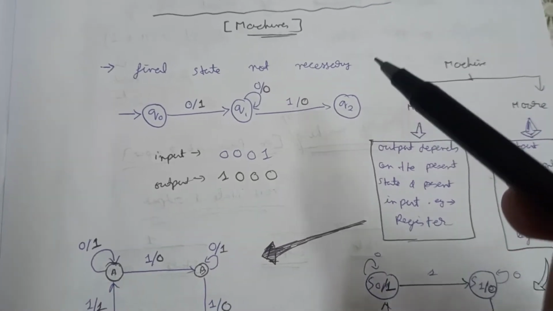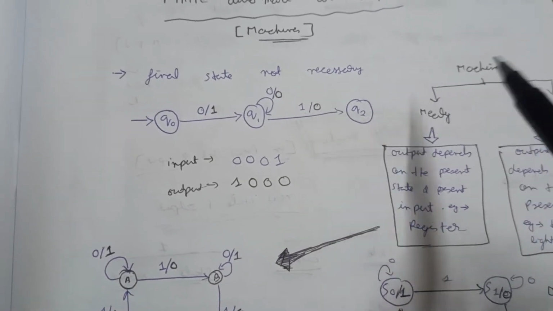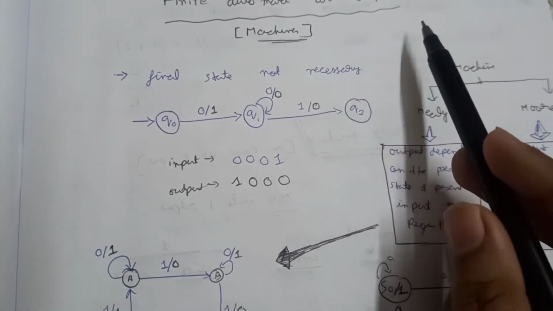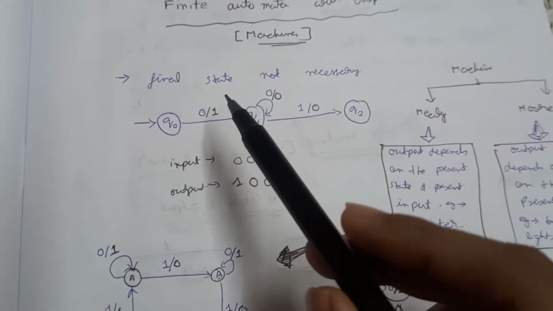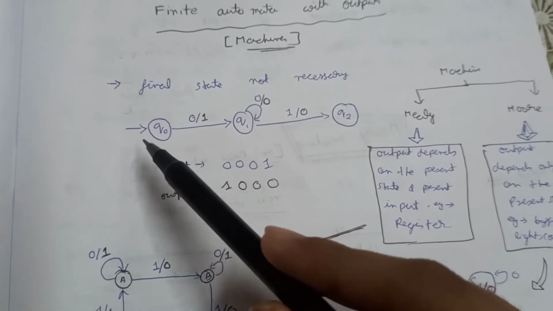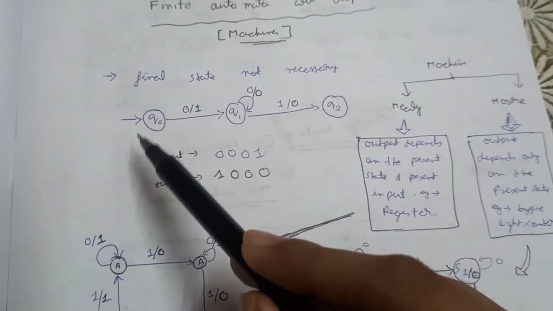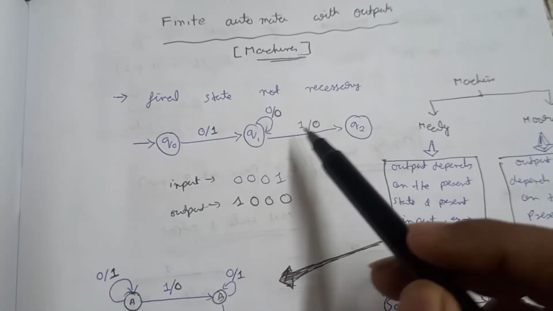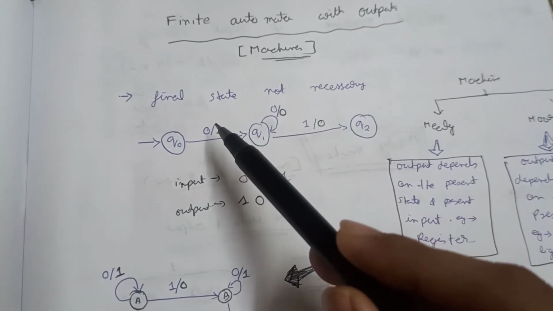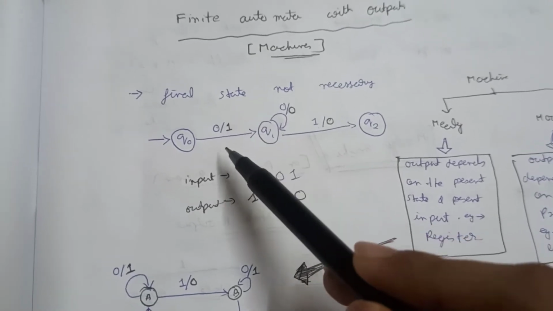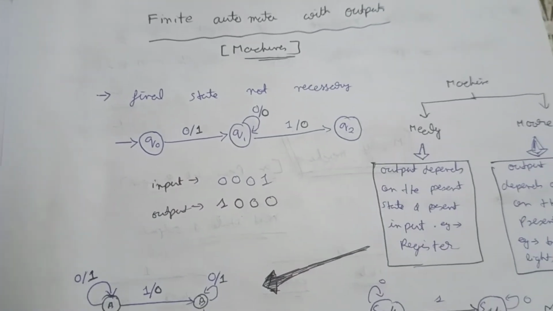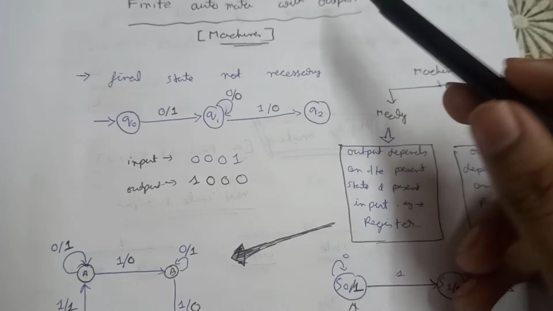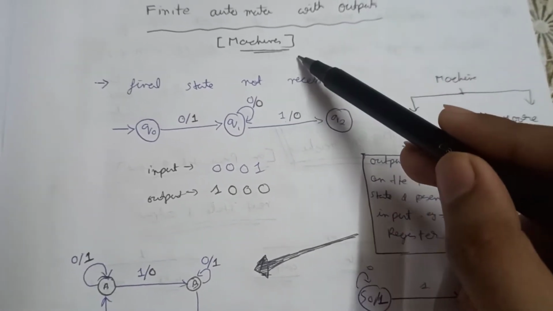Okay, until now, in what we have learned about automata, there was not any mention of output. There were states and input. So if a particular input was coming to a particular state, then it was going to another particular state. But now what we will learn is how the particular input and the state will generate a particular output of the automata. So these finite automata with outputs are known as machines.